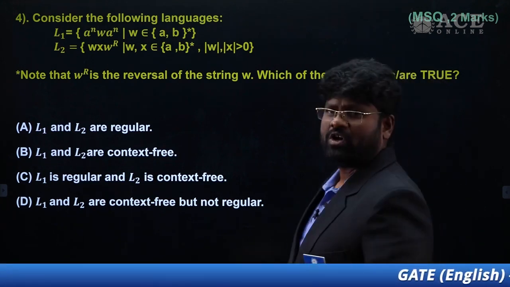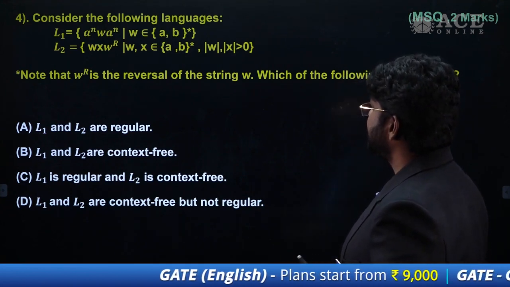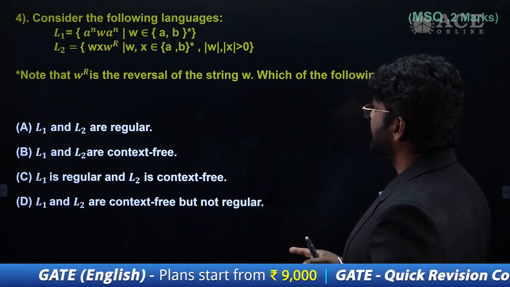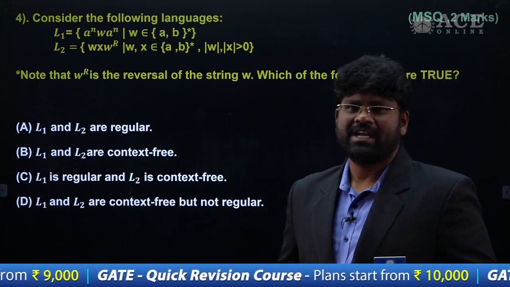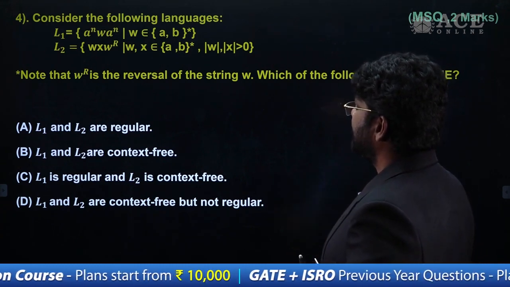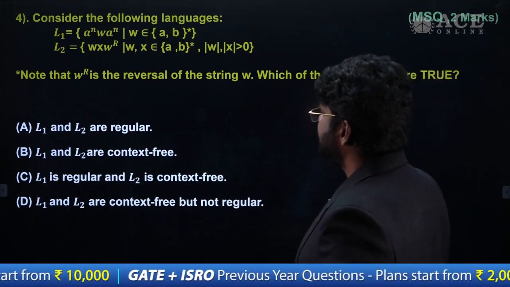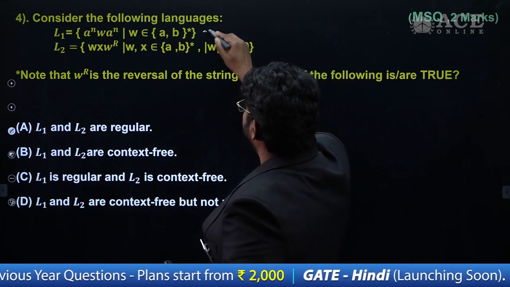So there are the four options we have with us. We have to check what the relevant statement is for L1 and L2. First of all, you have to check what L1 and L2 are. If you see L1, what you can understand is that this seems to be like